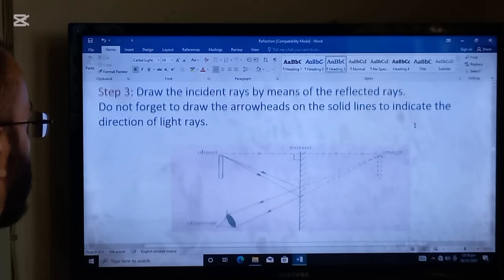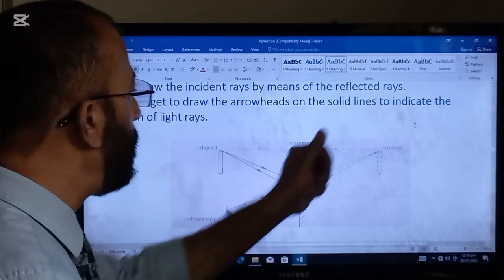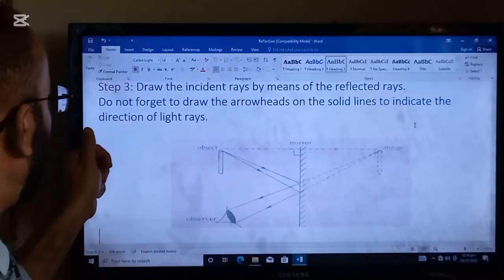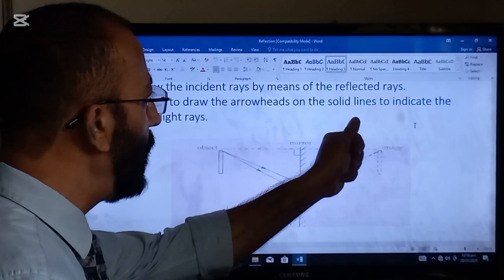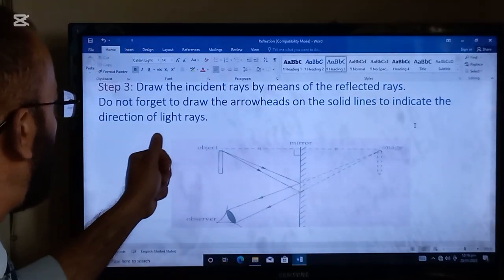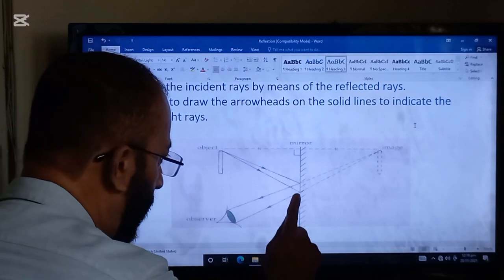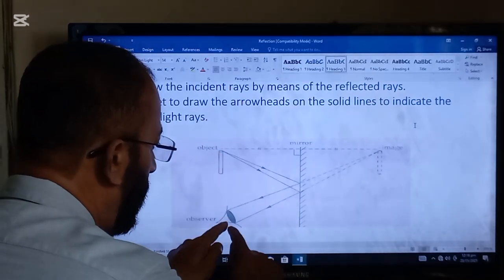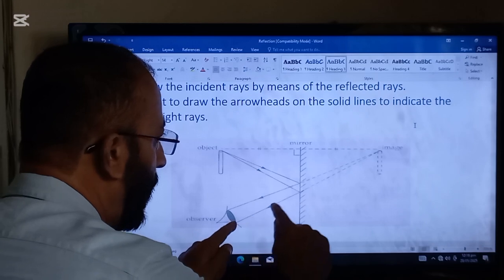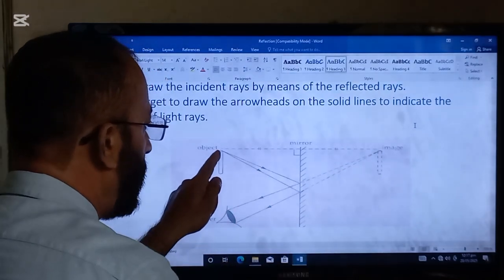The third step: draw the incident rays from the reflected rays. Do not forget to draw the arrowheads on the solid lines to indicate the direction of the light rays. So the remaining method is now to join this point with this point, because these lines are joined to this point, so its respective point is this one.